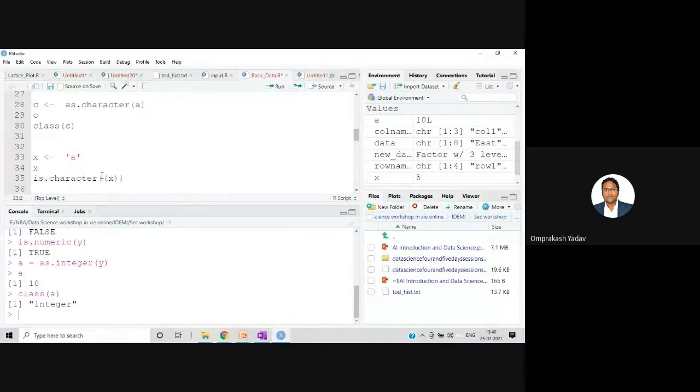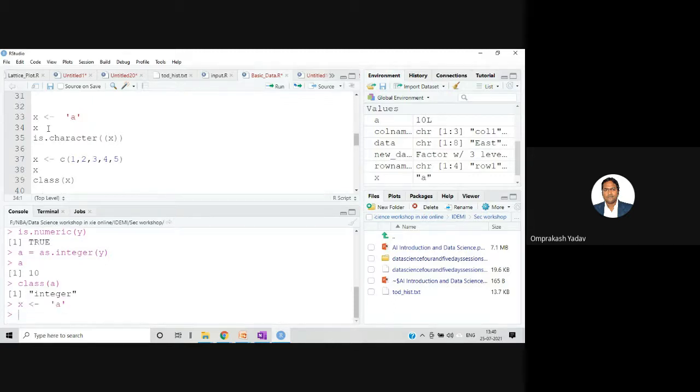Now let's demonstrate this one. For example, I want to store a letter a inside x, so I'll simply say x is equal to a, or x arrow a. You can write this in double quotes or single quotes. It doesn't matter. So I'm running this and then displaying it.